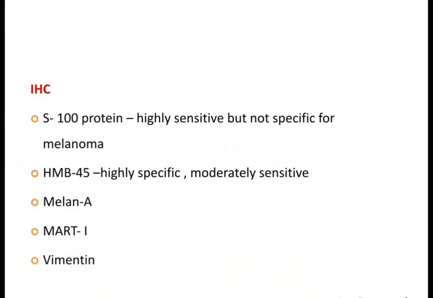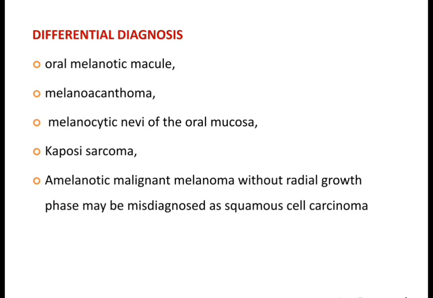So IHC can be done. S100 protein, HMB45, Melan A, MART1 and Vimentin are the IHC markers which are used for malignant melanoma. The differential diagnoses are oral melanotic macule, melanoacanthoma, melanocytic nevi, Kaposi sarcoma, and amelanotic melanoma can sometimes be misdiagnosed as squamous cell carcinoma.